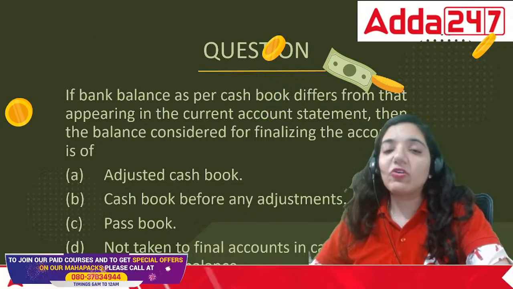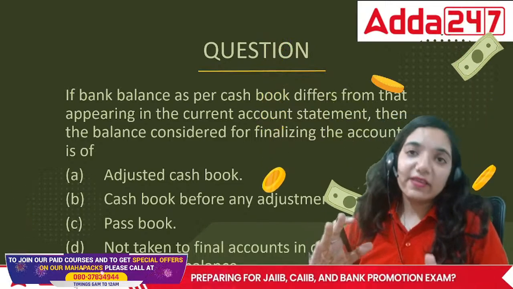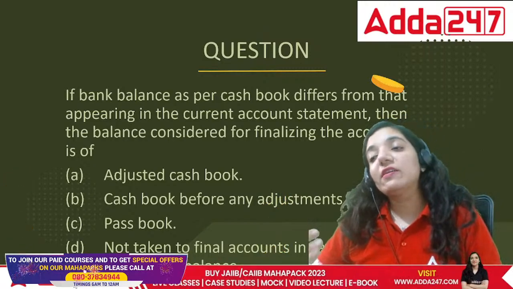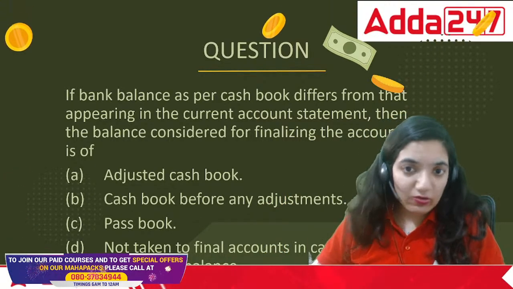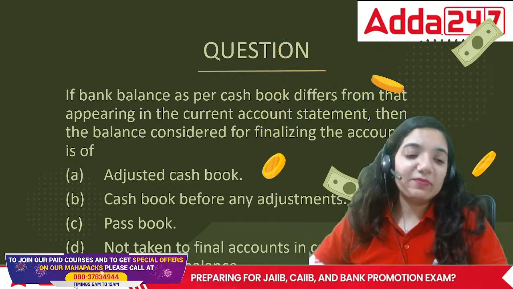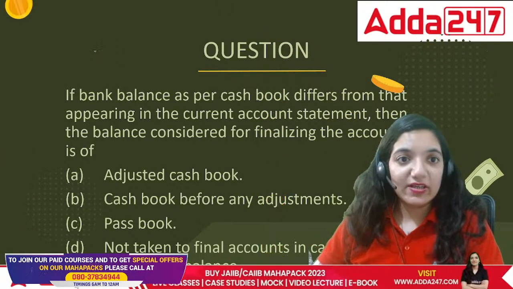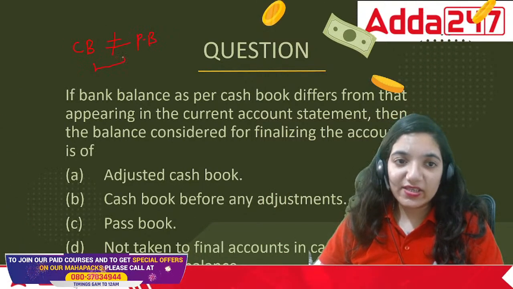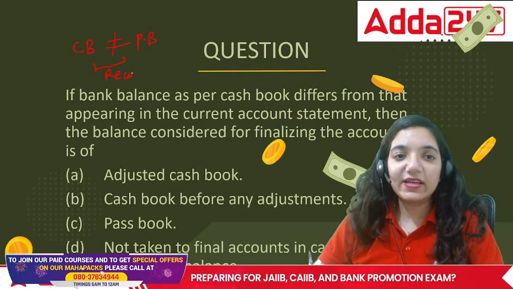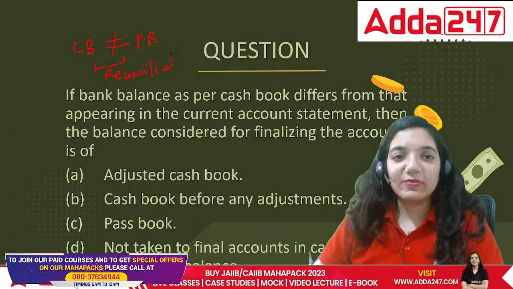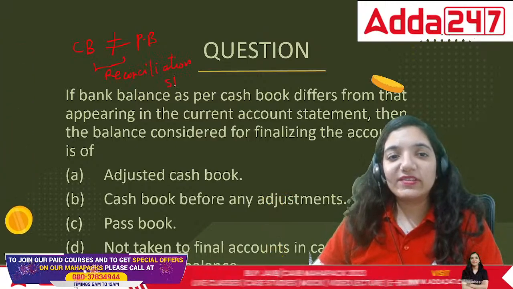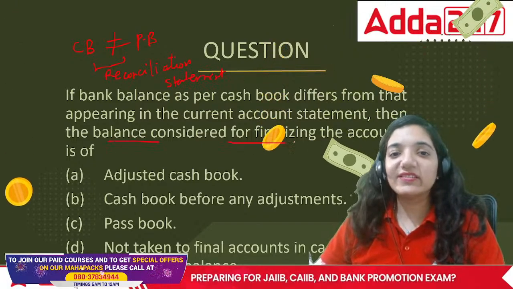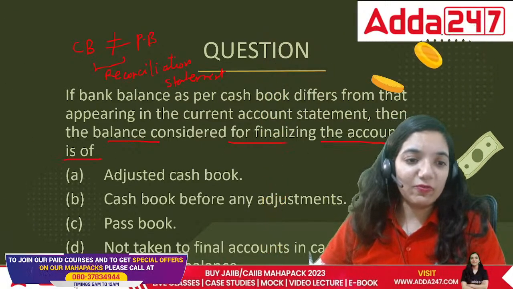So whenever we record anything, the cash book records as per the accountant, while the passbook records whatever the things are received by the bank and they record it accordingly. And this is where sometimes the cash book does not match with the passbook. When such a thing happens, they have to prepare a reconciliation statement. So that particular statement is prepared, and when they have to take the balance which is considered for finalizing the account, it is of what?